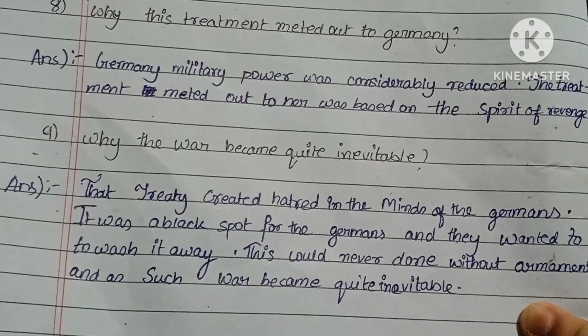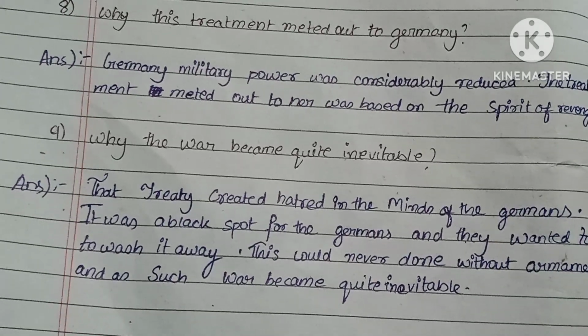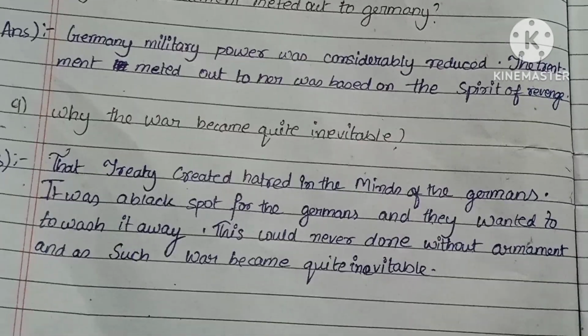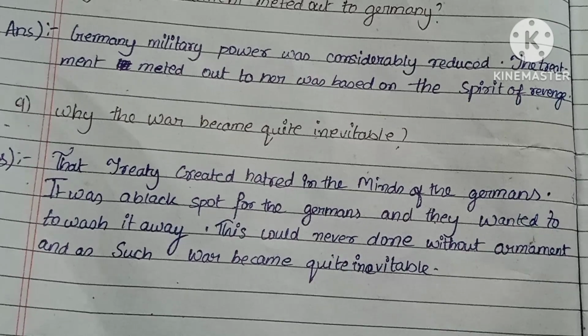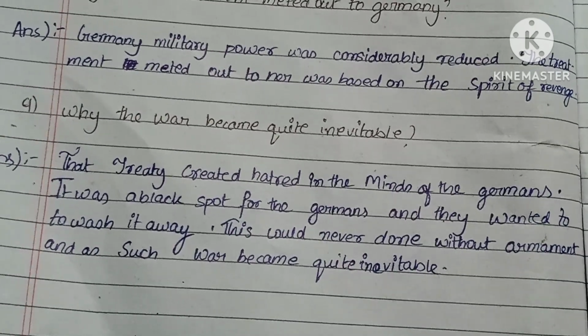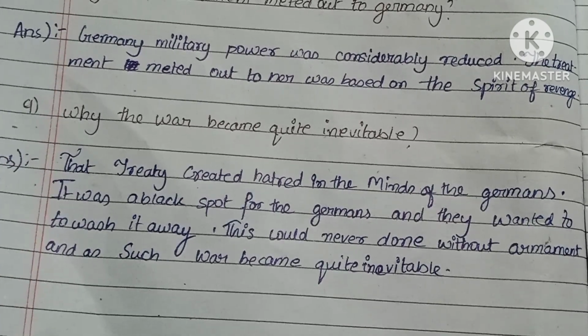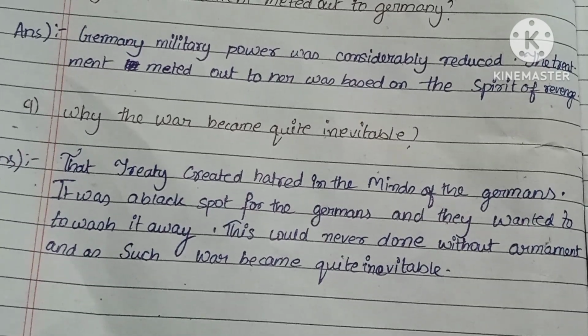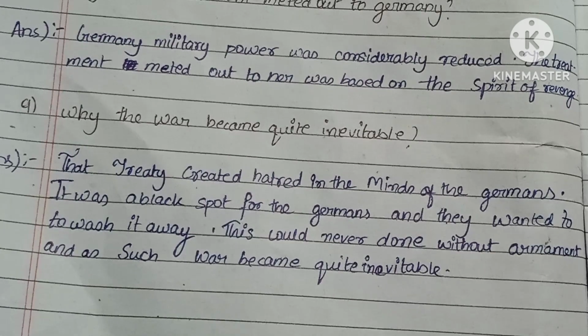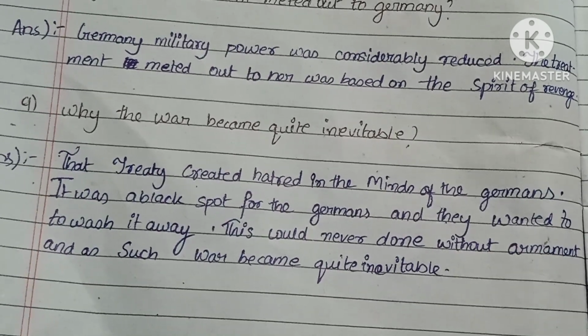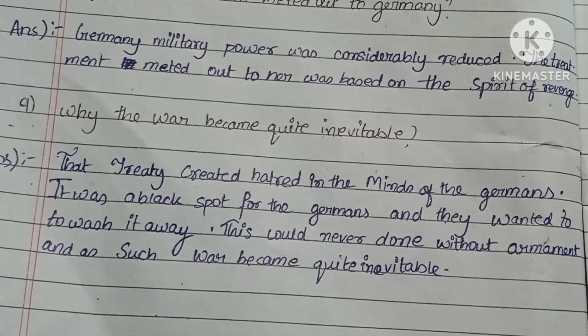Why did the war become quite inevitable? The treaty created hatred in the minds of the Germans. It was a black spot for the Germans and they wanted to wash it away. This could never be done without armament, and as such war became quite inevitable.